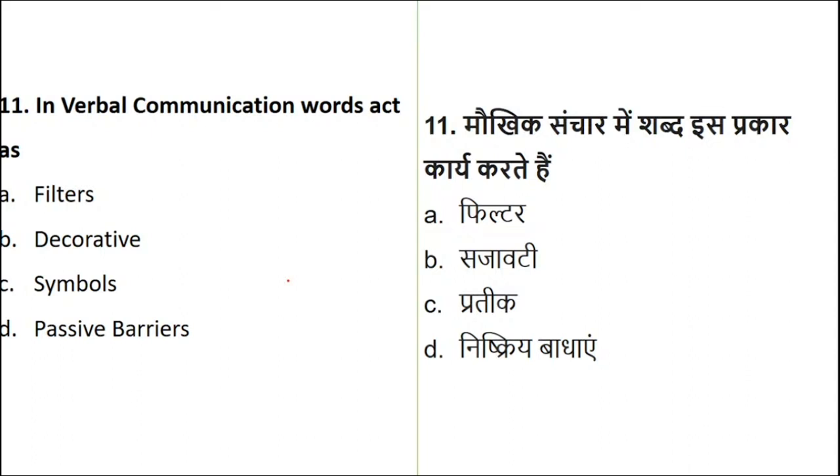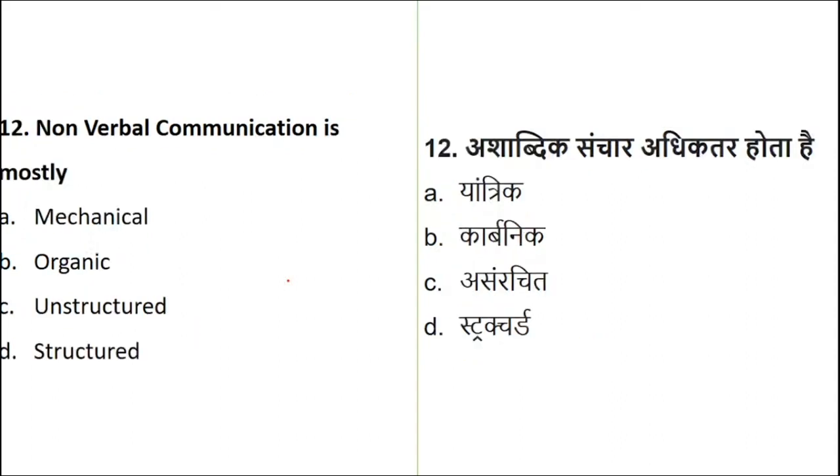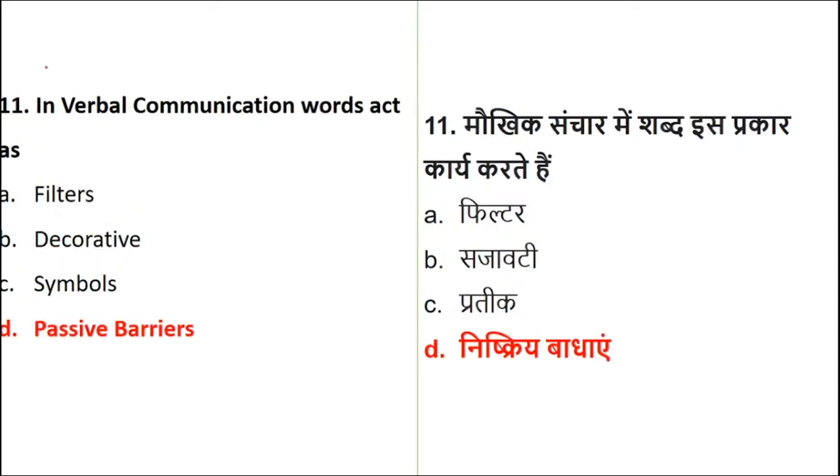Okay, very good. So yes, in verbal communication, now see over here. I said very good because you answered the question with the help of yesterday's example. Yesterday there was a question based on assertion and reason, where the reason given was that words are symbols.